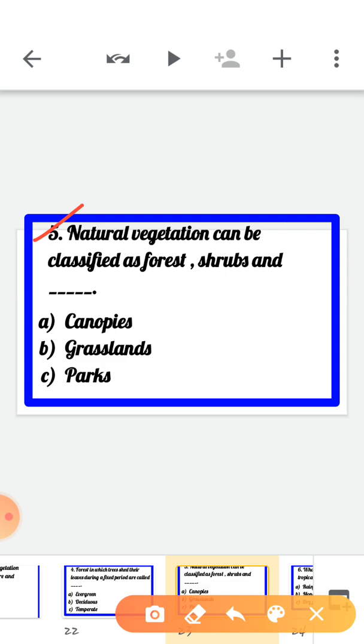Natural vegetation can be classified as forest, shrubs and dash. So basically natural vegetation can be classified into 3 broad categories, right? First one is forest, second one is shrub, and the third one is, options are, first canopies, option B grasslands, and option C parks. So yes, option B is the grassland. Natural vegetation can be classified as forest, shrubs and grasslands.